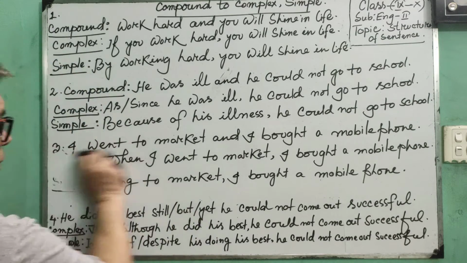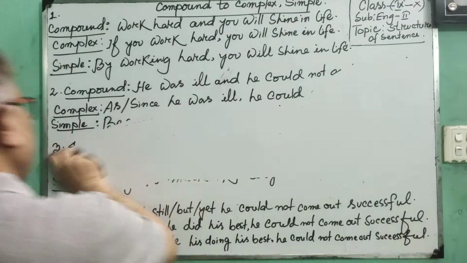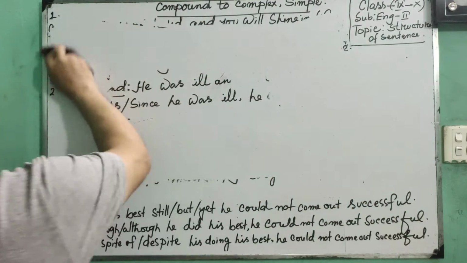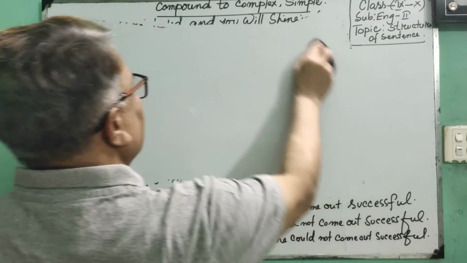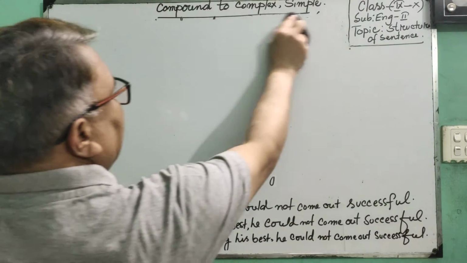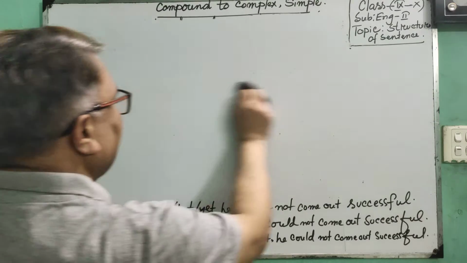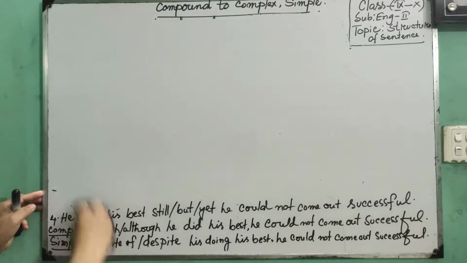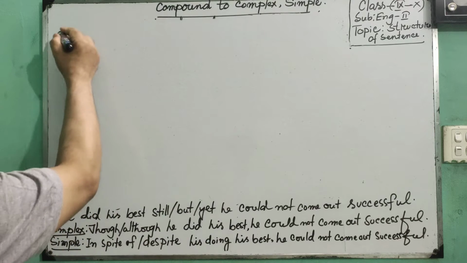Now I am going to teach you another example which is connected with or. You know that a compound sentence is also connected with or, but how can we transform compound to complex and simple? Let's enjoy the structure.